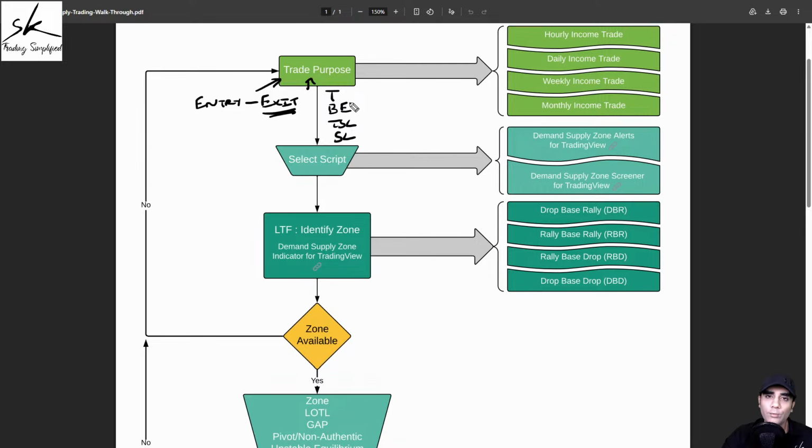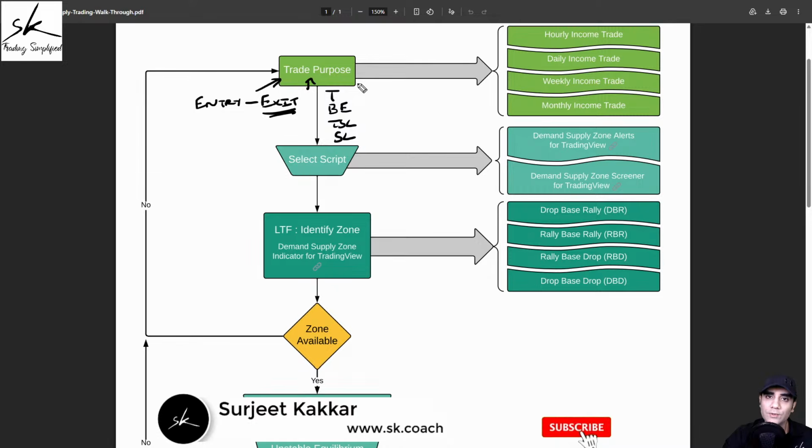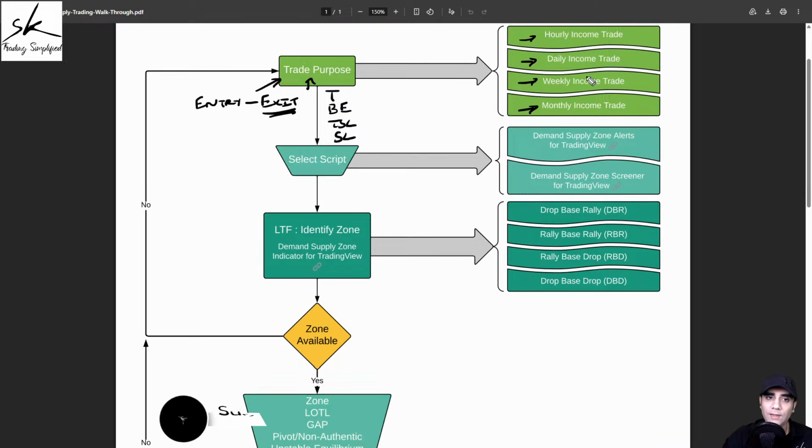And that logical approach is that the longer I want to be in a trade, the bigger the time frame I should be using for my analysis. And similarly, the smaller I want the duration of the trade, the smaller the time frame I should be using for my analysis. So what I've done is I have divided these trades into 4 different purposes, and we call them the hourly income, daily income, weekly income, and monthly income.